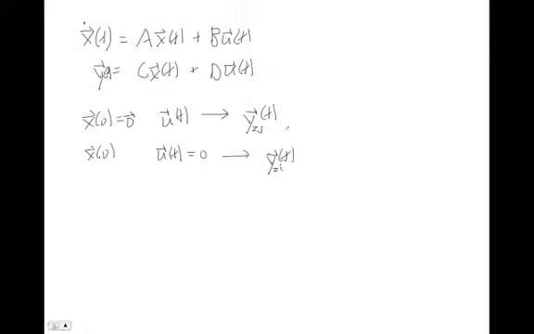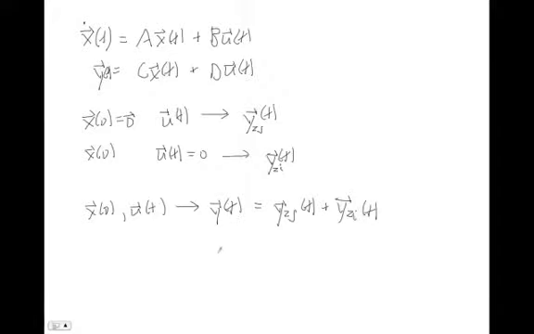And the cool thing about linear systems we found is that in an arbitrary system, no matter what system you have, I'm going to give it some initial condition that's arbitrary, and I'm going to give it some u that's arbitrary. And what I will get is some y that's arbitrary. The cool thing about linear systems is that the y that you get for this arbitrary x naught and u was the sum of the zero state response and the zero input response. So you can think of these two things separately and just add them up. And that's a really powerful and cool property of linear systems that we'll take advantage of.